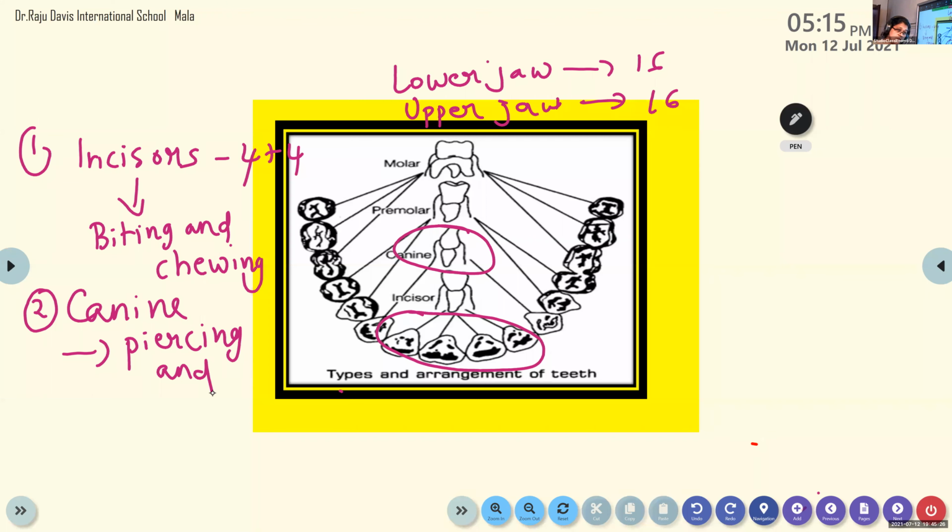Capturing means snake and all, they capture the prey. Swallowing, just swallow it without making it into pieces. Then sponging. Sponging means sucking, like they just sit on it and suck.